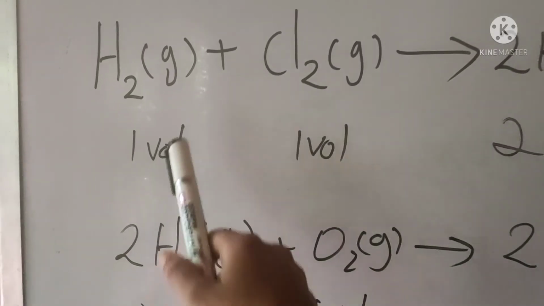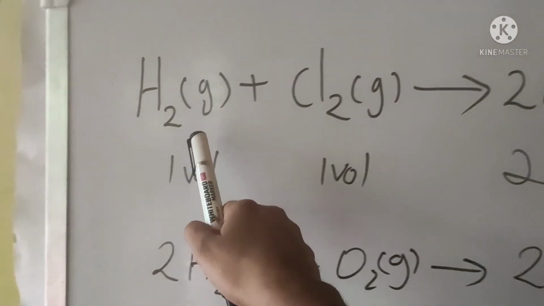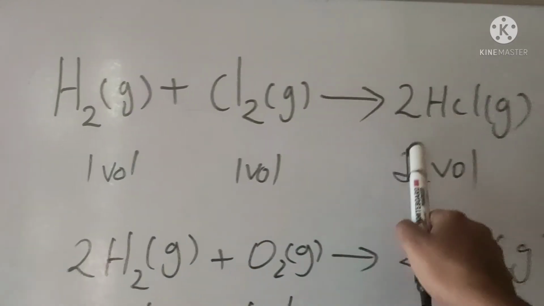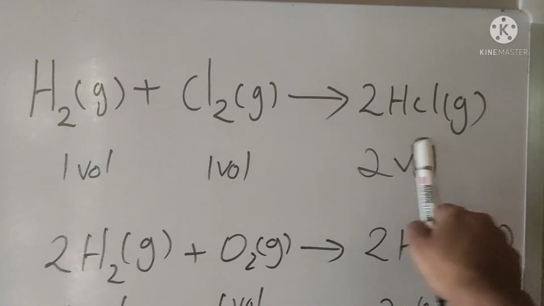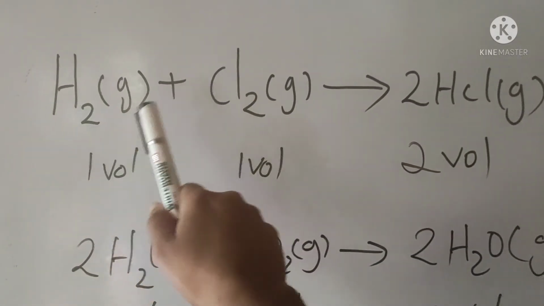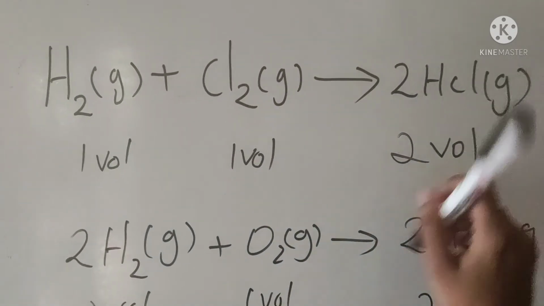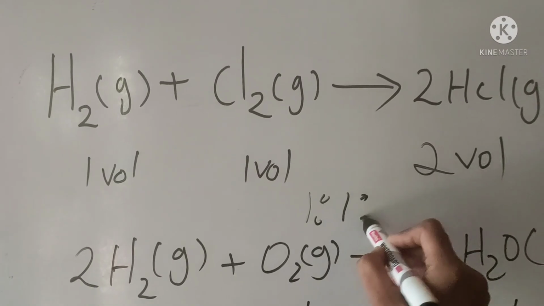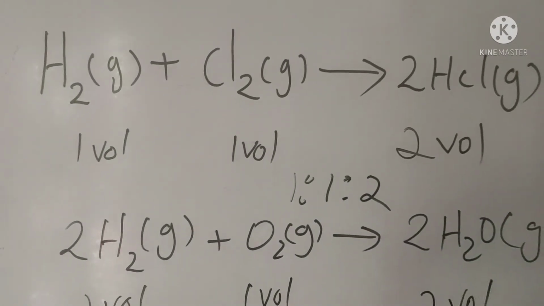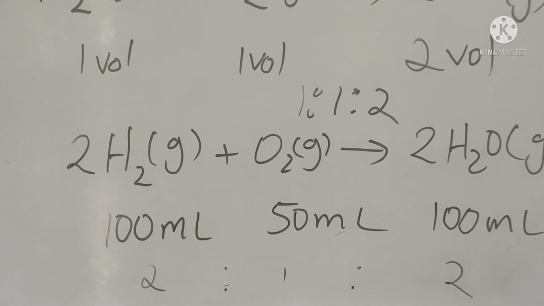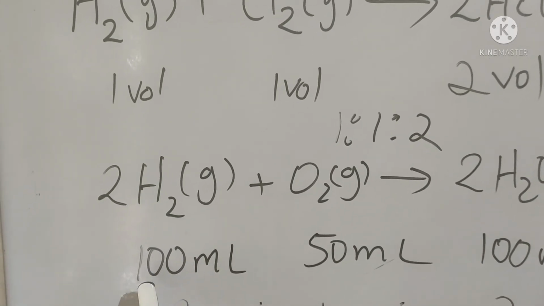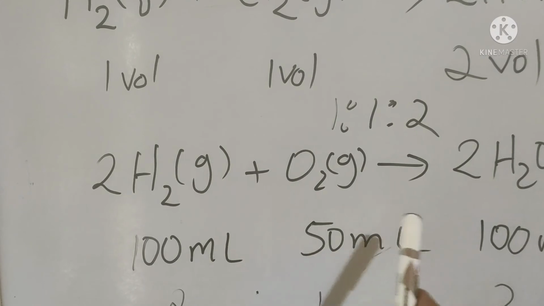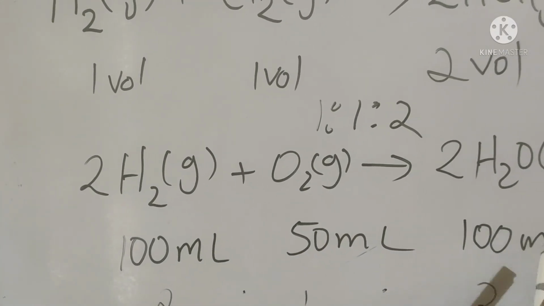An example: the reaction between hydrogen and chlorine gives hydrogen chloride, and the ratio of the volumes of hydrogen, chlorine and hydrogen chloride is 1:1:2, a simple ratio. Another example is 100 ml of hydrogen combined with 50 ml of oxygen to form 100 ml of water vapor.